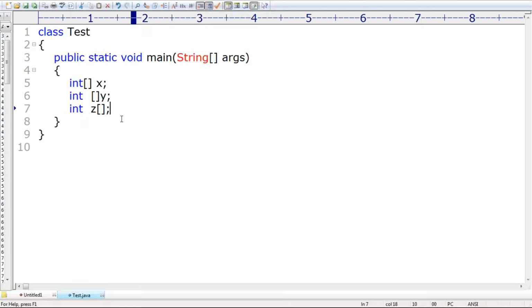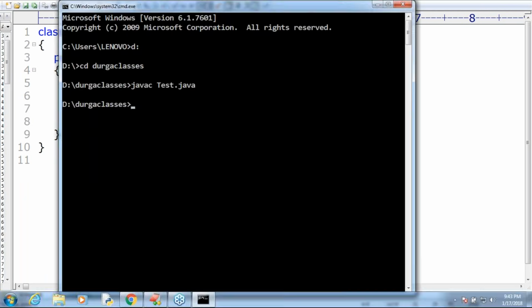There is one person named Shubham Gupta who is asking one small doubt. What is his doubt? Yes, int[] x. Next, here like this I'm taking: int [] x, int a. Observe that the variable x is already used. Is it valid or not? Valid. What is the reason for that?